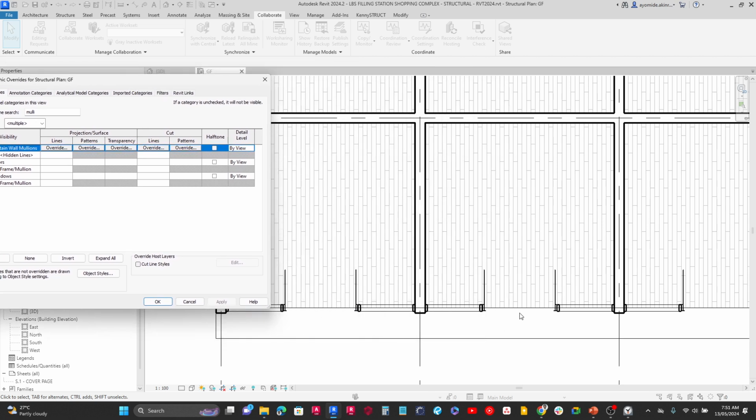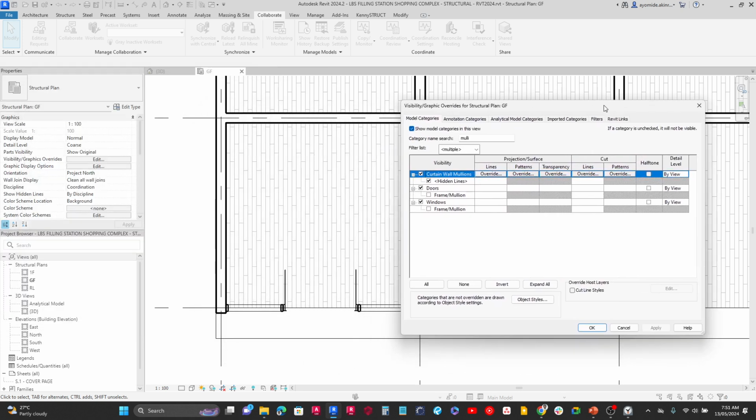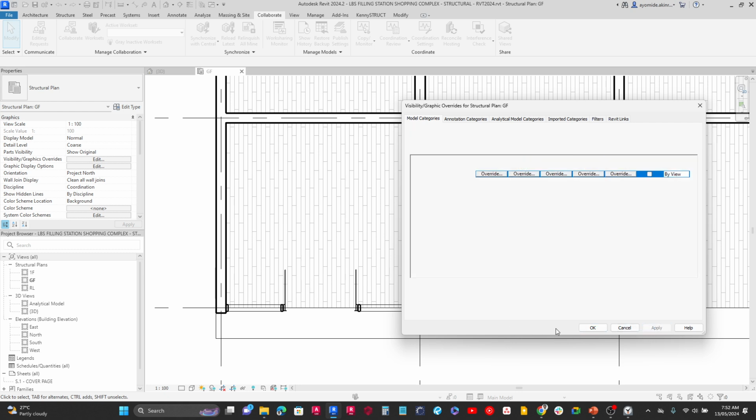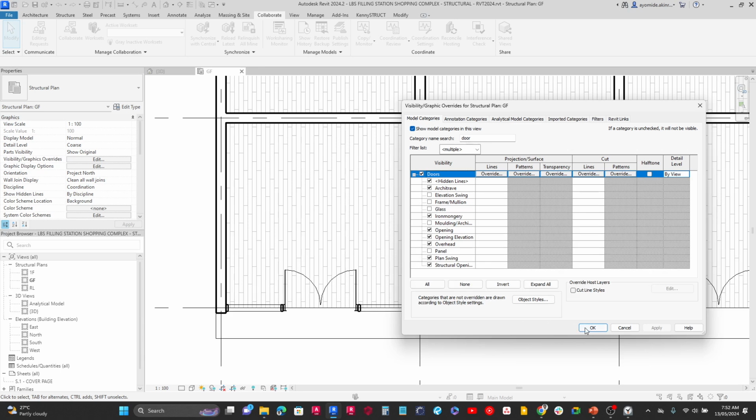The last thing we don't see are the doors. Now, the doors is not something I may necessarily want to see, because if the doors are gone, I can visibly see an opening. But if I wanted to, I can also search here and put door, and then I can turn it on. So right now the doors are turned on, but we don't see something such as the elevation swing, or rather the plan swing. So the plan swing is what we want to see. If I turn on the plan swing and click on apply, you can now see those doors visibly.